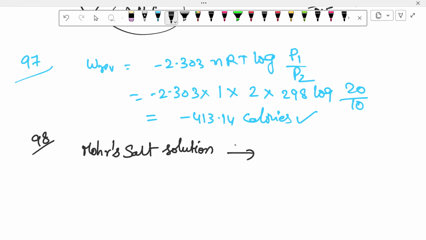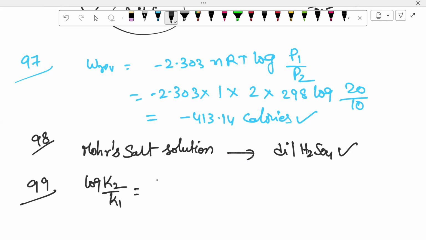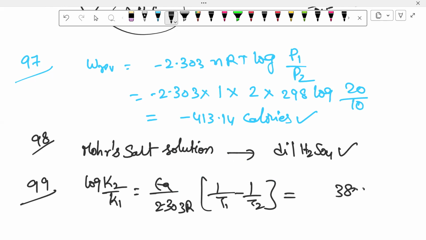During the preparation of Mohr salt solution, to prevent hydrolysis, what is added? Dilute H2SO4. 99. This belongs to log K2 by K1 is equal to EA by 2.303 R into 1 by T1 minus 1 by T2. Therefore, here you got 38.04 as EA.